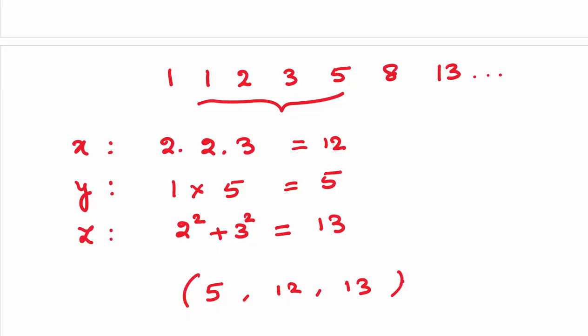x will be nothing but 2 into, multiply the middle two, which gives us 12. Y will be nothing but the product of the two outside numbers, 1 into 5, and Z will be nothing but the sum of the squares of the two middle numbers, 2 square plus 3 square, which is 13. This gives us the primitive Pythagorean triple 5, 12, 13.